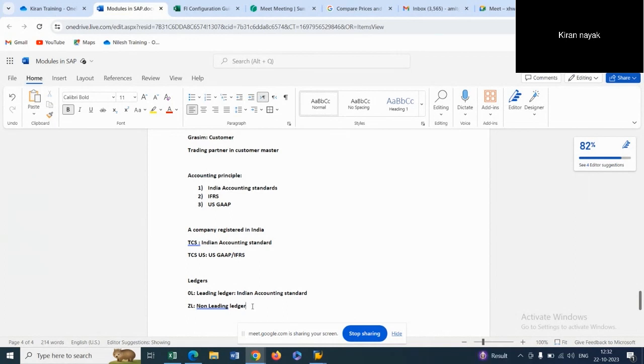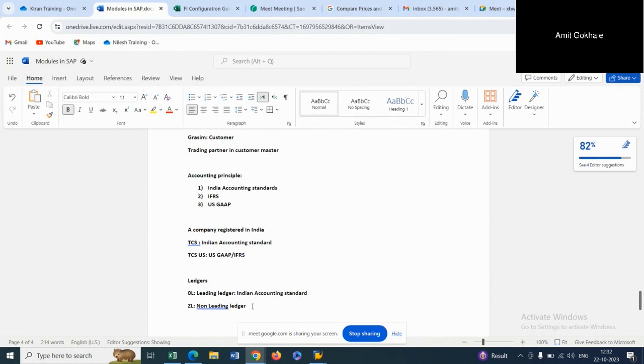So let's say the example of a vehicle. In India, the depreciation period might be, for example, 10 years, but in the US it might be 15 years. So here the depreciation will be different. In India, it will be as per 10 years, but in the US, it will be as per 15 years. So how will it be possible for TCS to do the reporting as per the local standard?